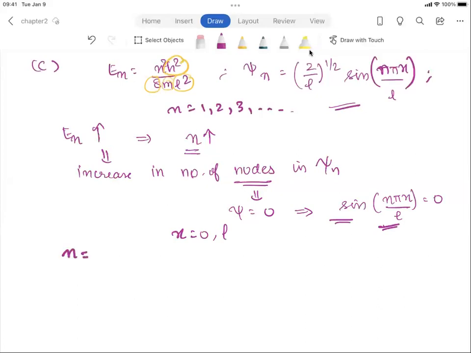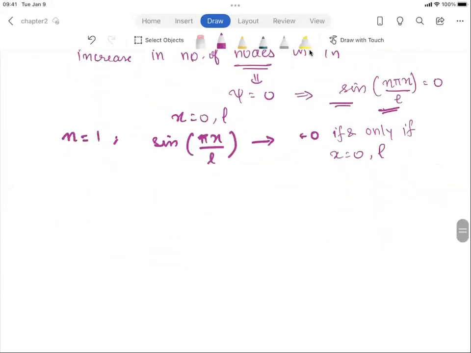Now, when n is equal to 1, you have sine pi x over L. Now this can only be 0 if and only if x is equal to 0 or L. So you don't really have any nodes inside the box when n is equal to 1.